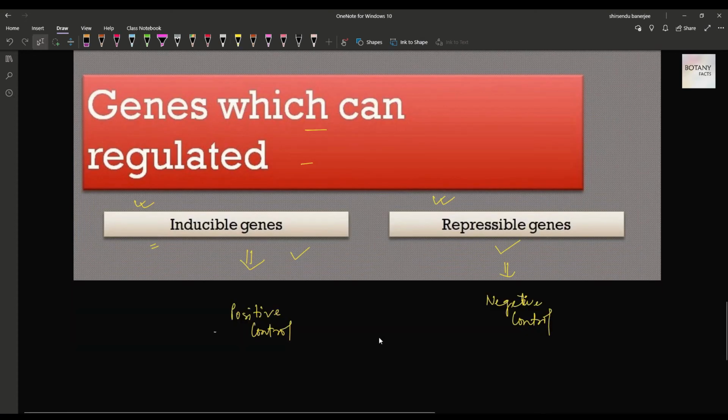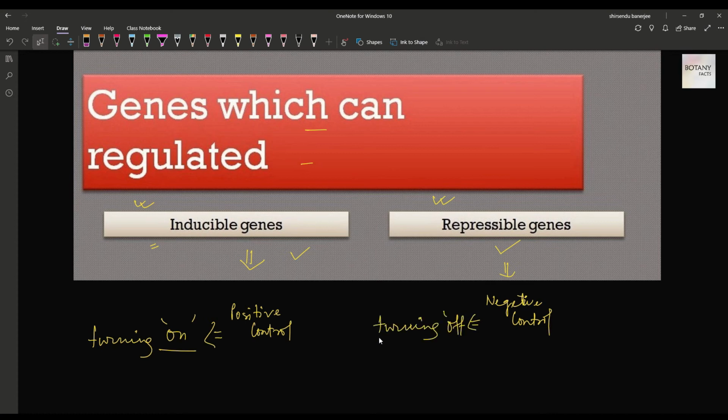So in case of positive control, we are actually turning on the transcription, and in case of negative control we are turning off the transcription by regulation. And this division of these genes, inducible and repressible genes, is solely on the basis of regulation at the transcription level.